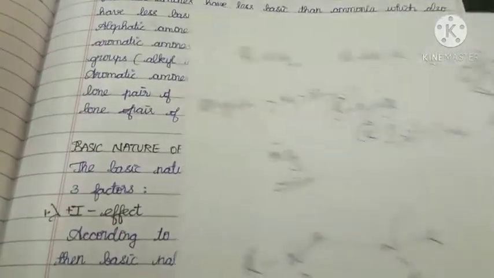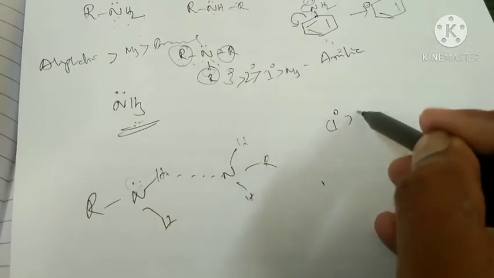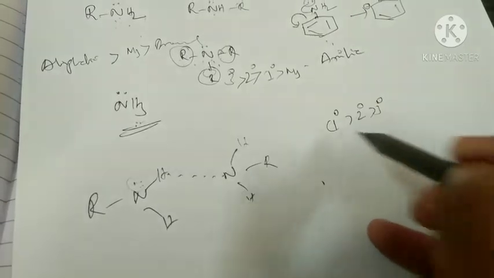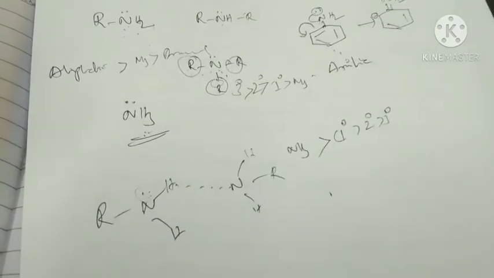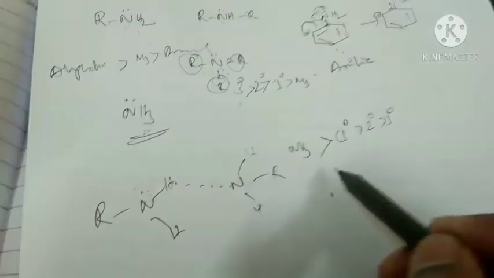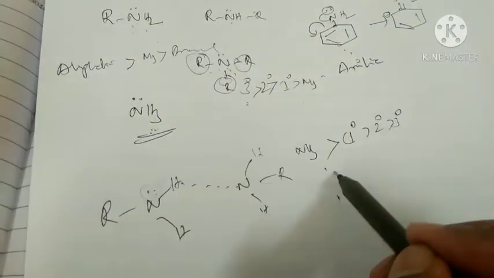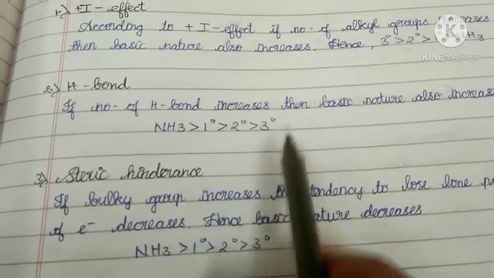So according to hydrogen bond concept, which is having more basic nature? Primary greater than secondary greater than tertiary. Compared to primary, NH3 is having more basic nature according to hydrogen bond. According to plus effect, this is the order. According to hydrogen bond, this is the order. That means here that is exactly opposite order. See, NH3 greater than primary greater than secondary greater than tertiary.